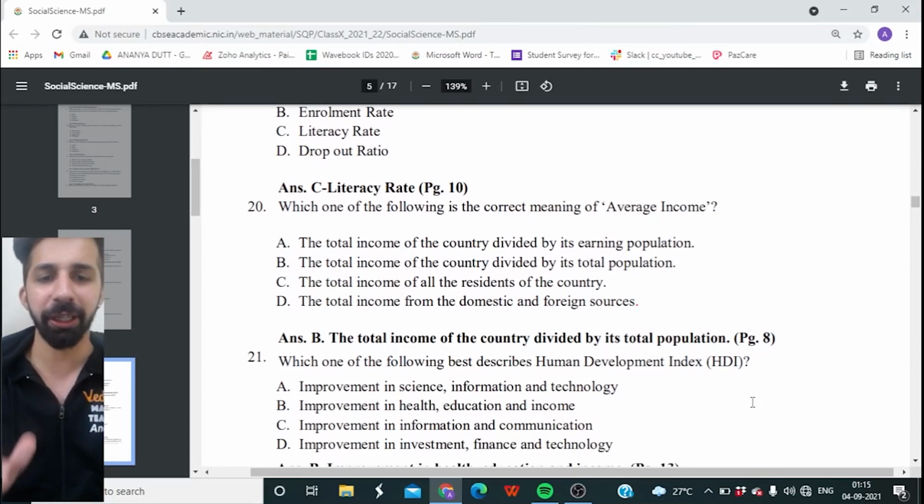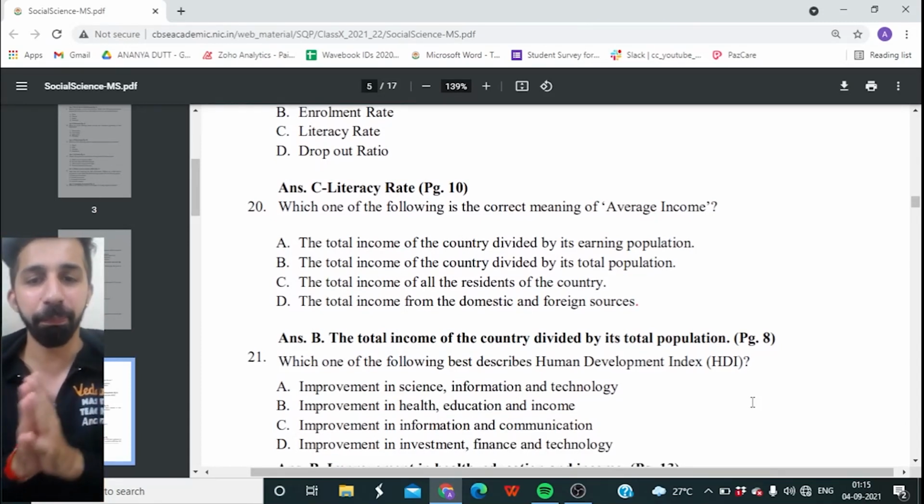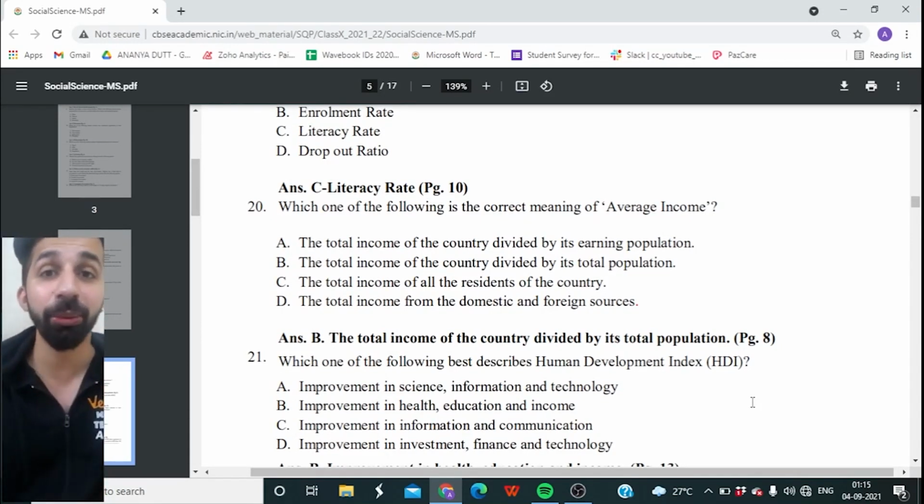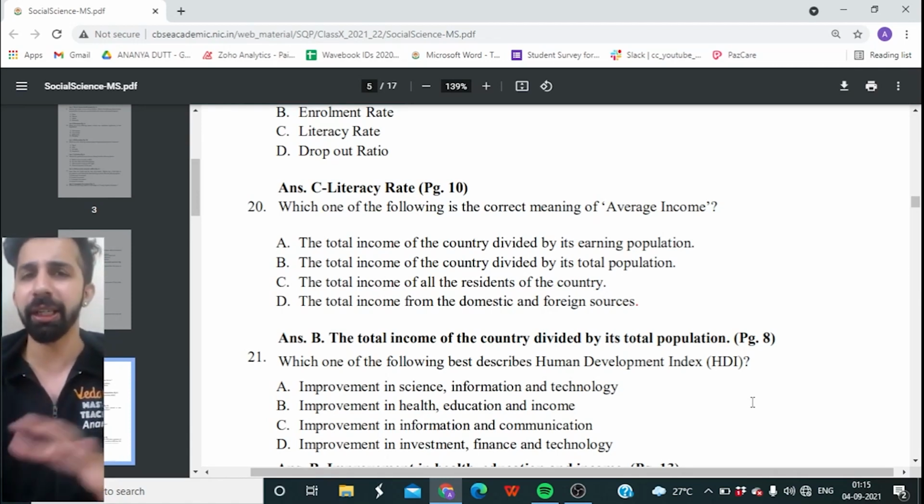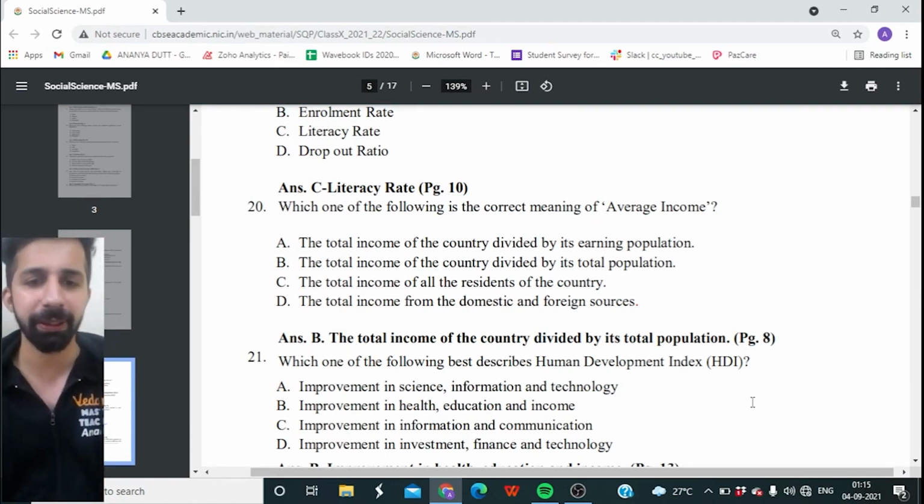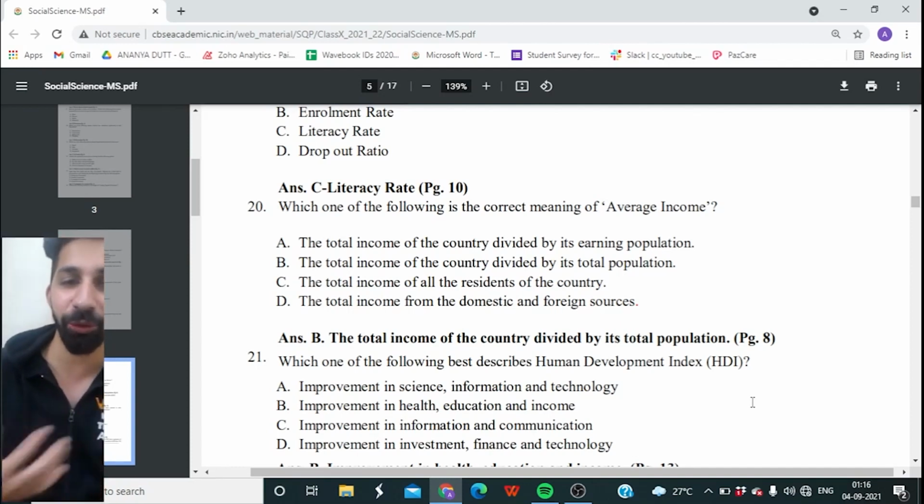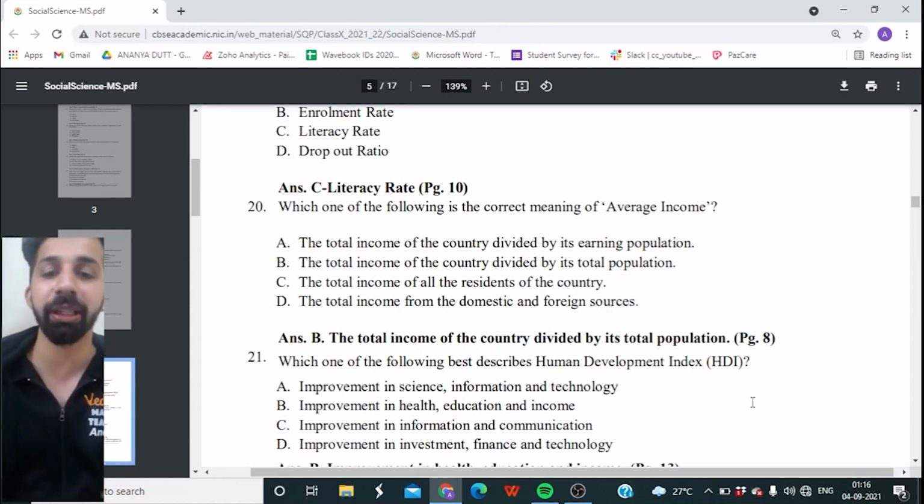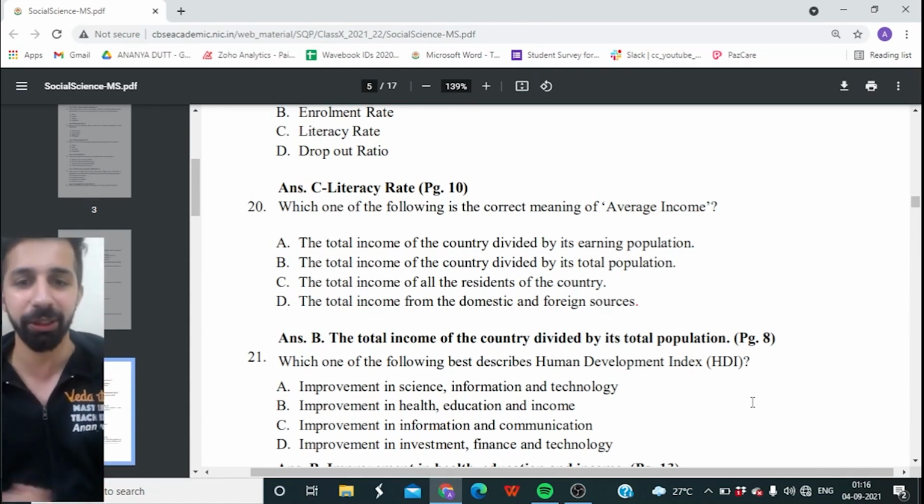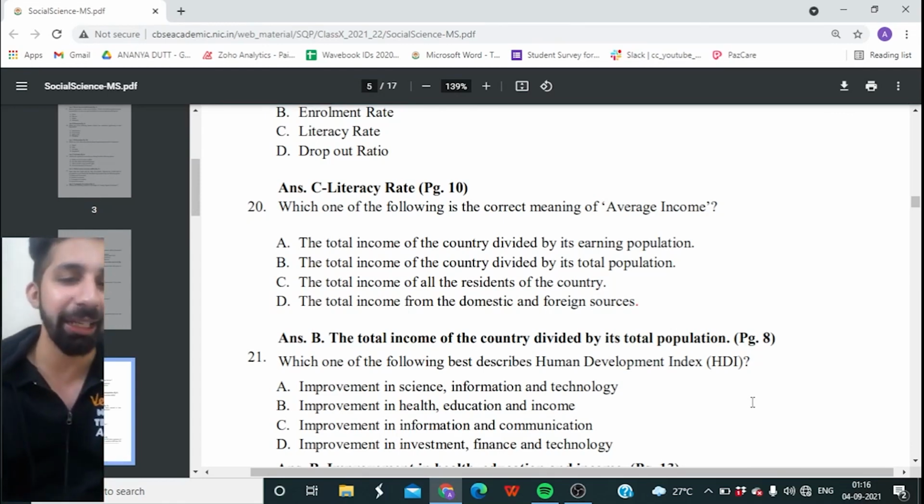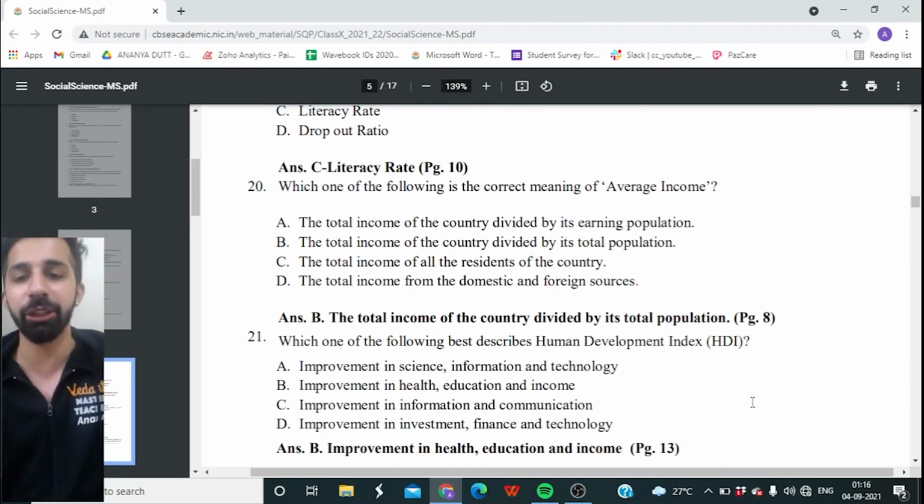21st question, guys, on your screen. Which one of the following best describes HDI, Human Development Index, in which India ranks 130th in the world? Option A, improvement in science, information and technology. Option B, improvement in health, education and income. Option C, improvement in information and communication. Or is it option D, improvement in investment, finance and technology? Which one of the following best describes HDI? And it is option B, guys, improvement in health, education and income.